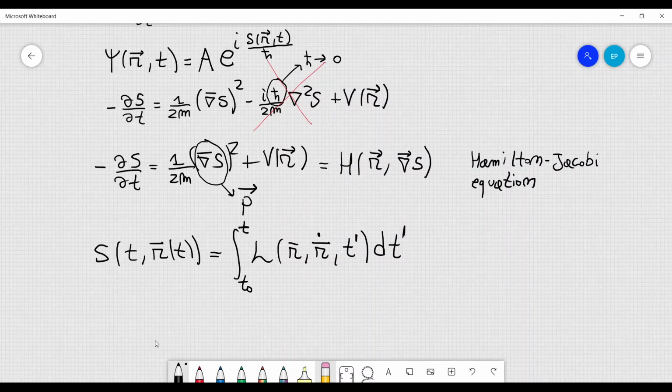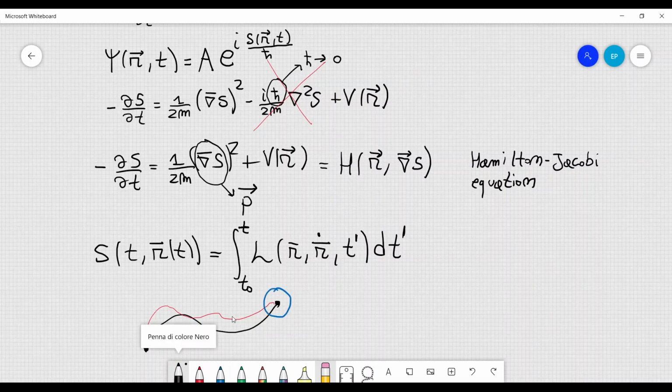So we have a trajectory, and in general, when we want to consider the Euler-Lagrange equations, we fix the endpoints here and we let the trajectory vary, okay? And then we can find the Euler-Lagrange equations when we set the variation of S equal to 0. But in this case, when we want to find the Hamilton-Jacobi equation, we also vary the endpoint here.